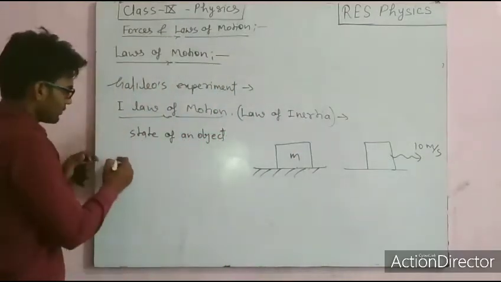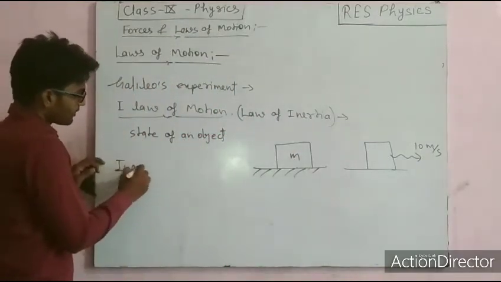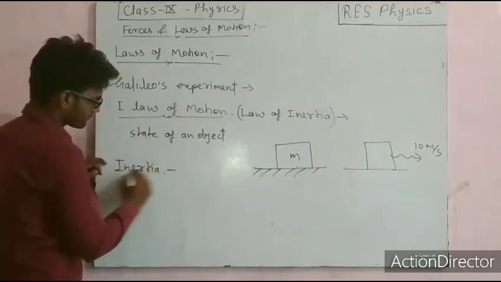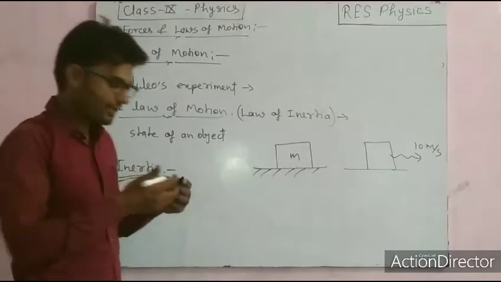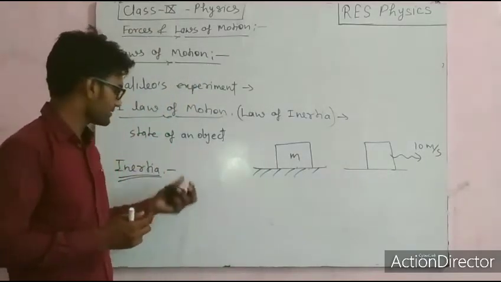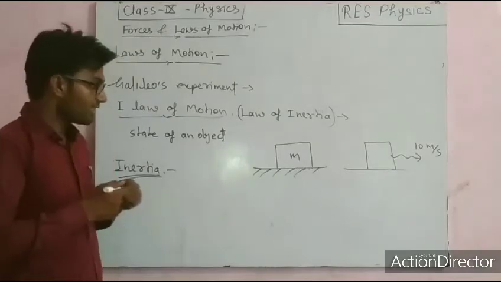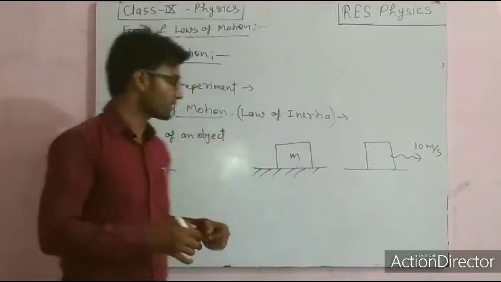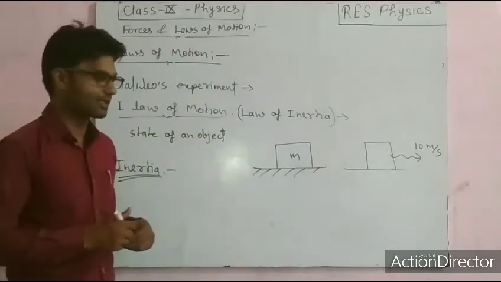Firstly we try to understand the word inertia. Inertia is something you can say is a habit, because each and every person, each and every object will have a certain habit, right?